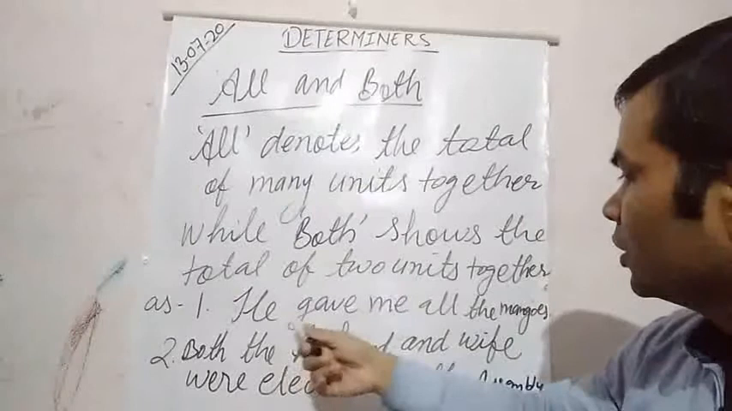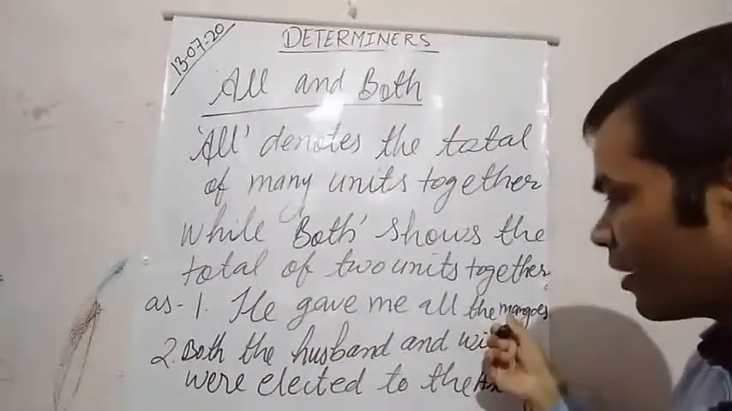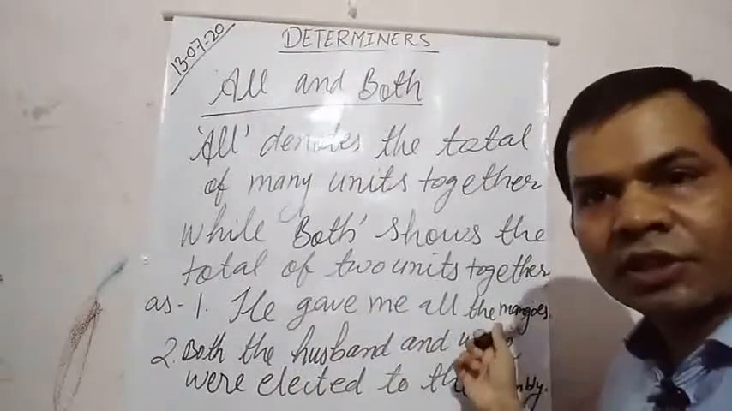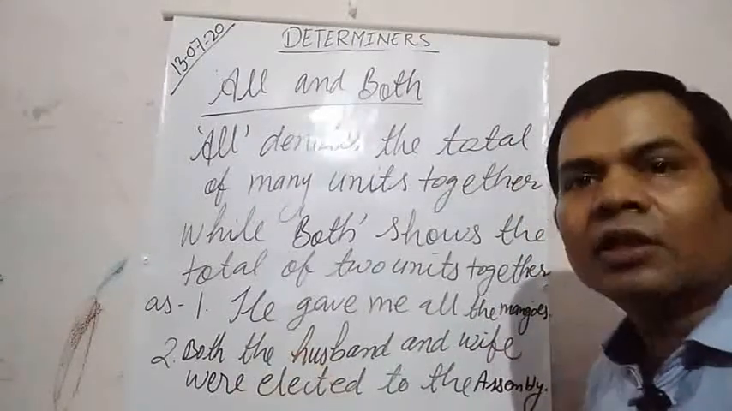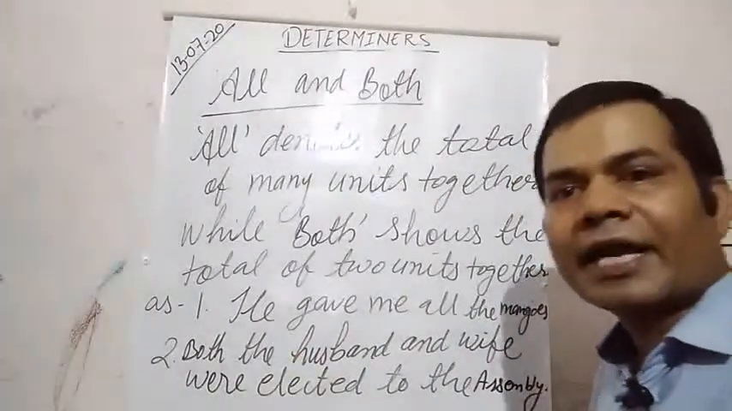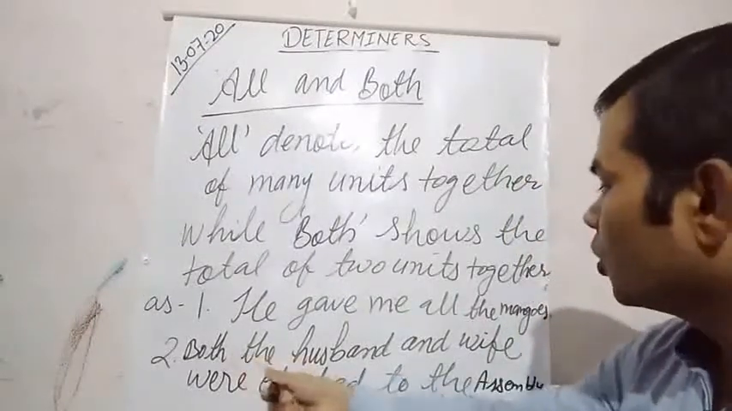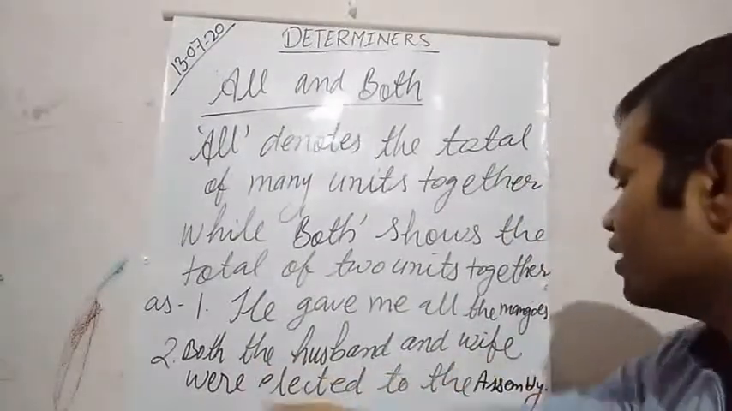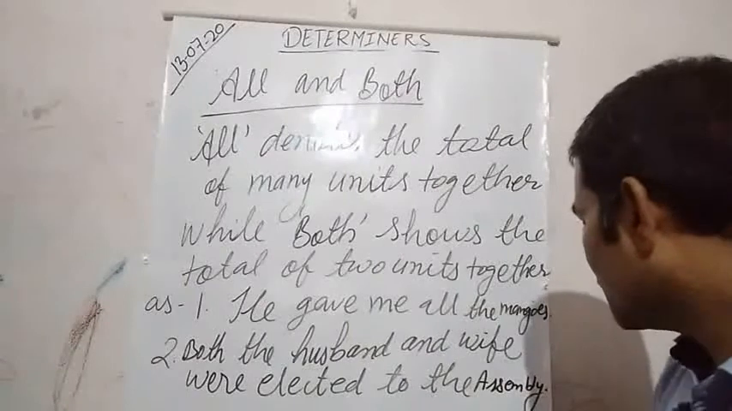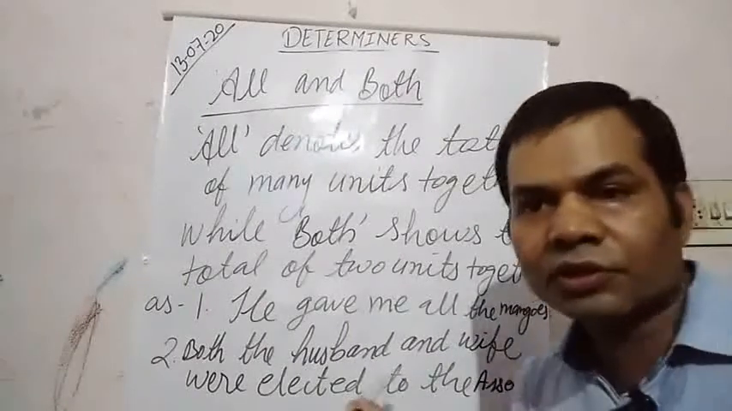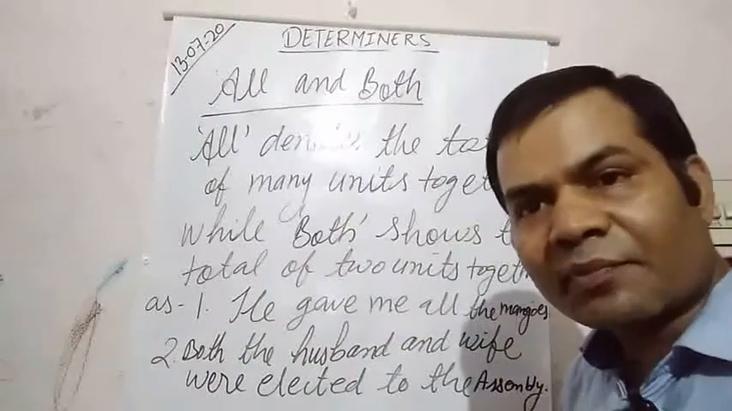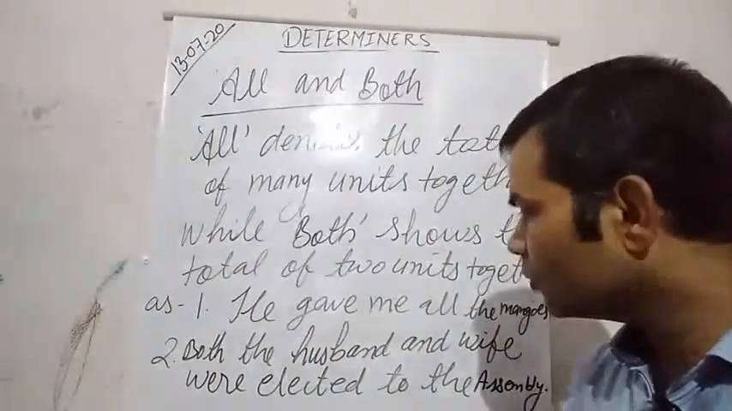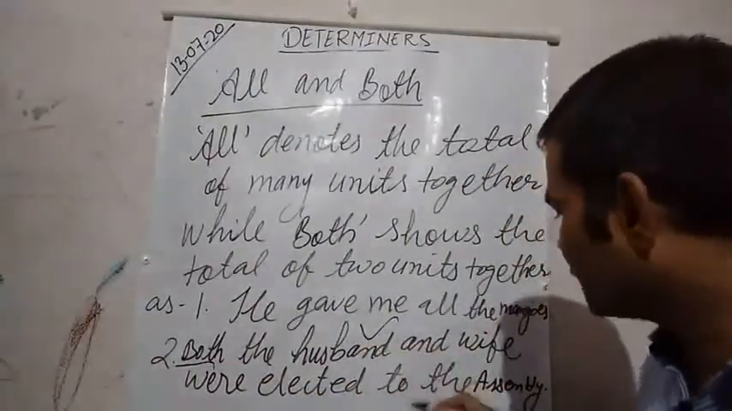Examples. He gave me all the mangoes. He gave me all the mangoes means the total mangoes which he had. Okay. Both the husband and wife were elected to the assembly. So here both refers to husband and wife.